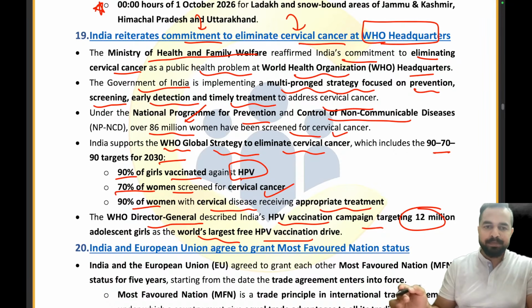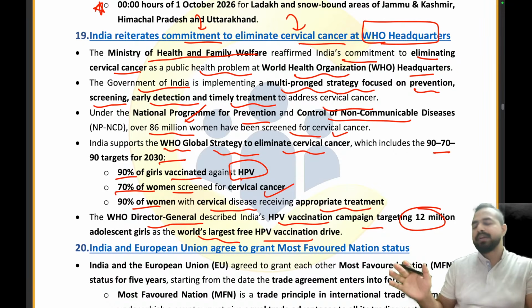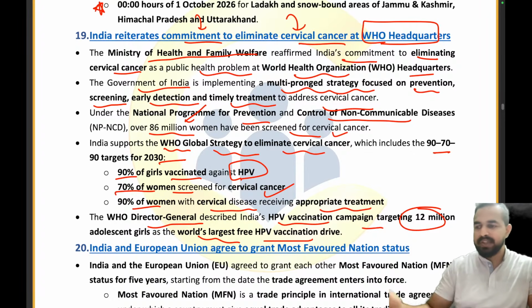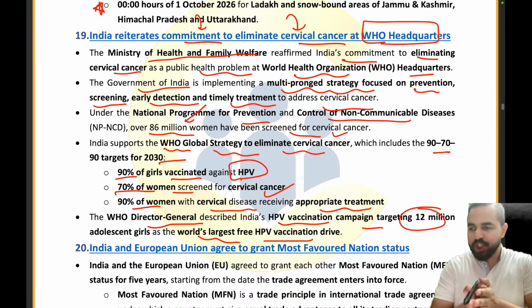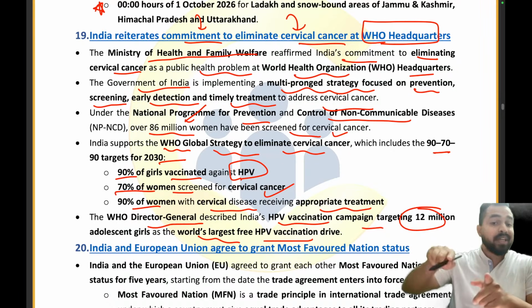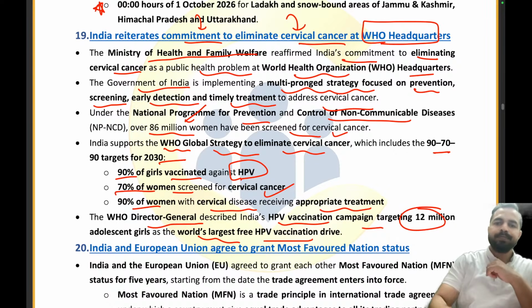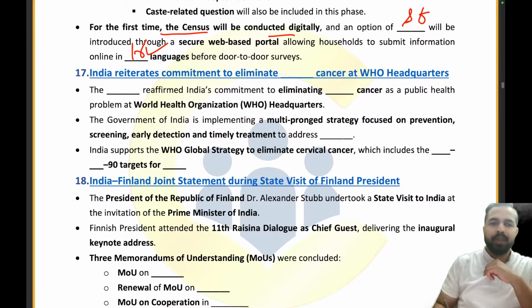I hope this is clear, right? The WHO Director General has described India's HPV vaccination campaign targeting 12 million adolescent girls as the world's largest free HPV vaccination drive. I hope this is clear to everyone. Absolutely right. And 7th April, as mentioned, is celebrated every year as World Health Day because in 1948, WHO was established. Clear? Now let's try to answer the question.